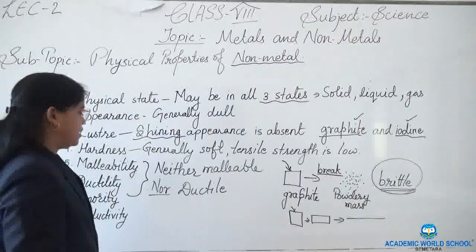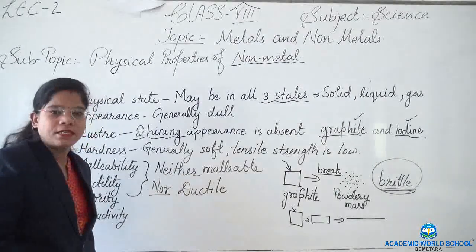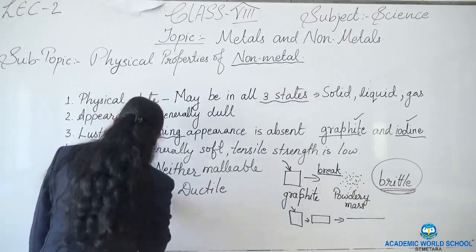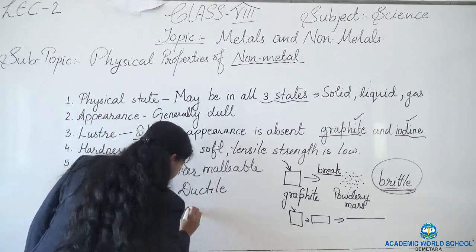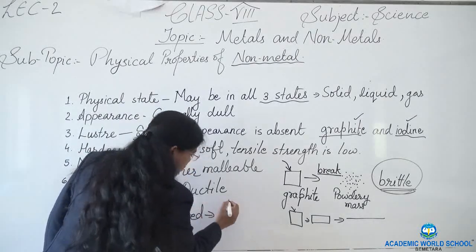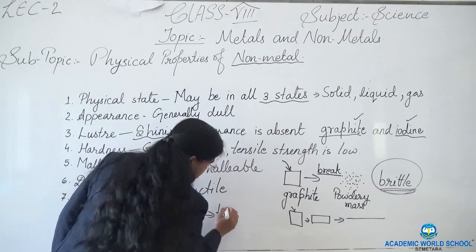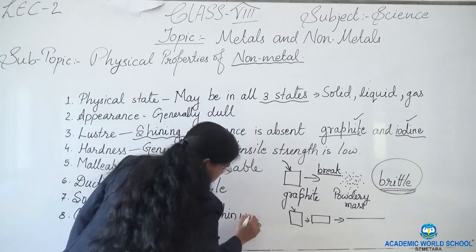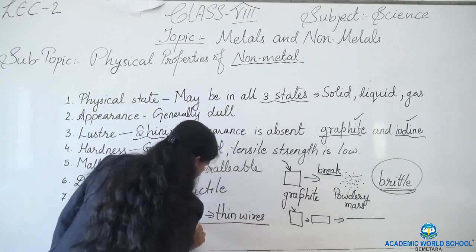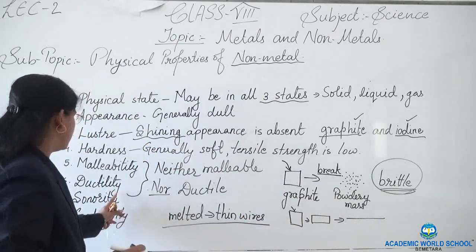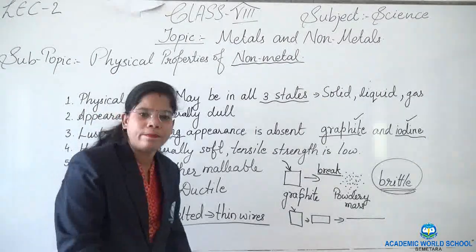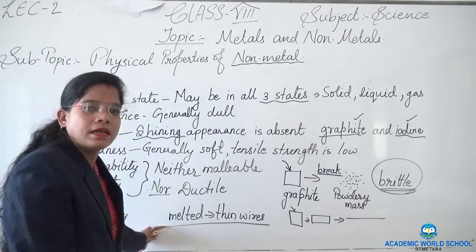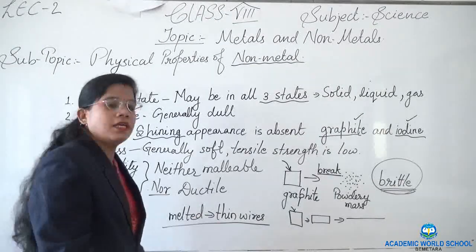Same thing is with ductility also. The property of ductility means the object can be melted and changed into thin wires. But in case of non-metals, they do not melt on heating and they cannot be changed into thin wires.